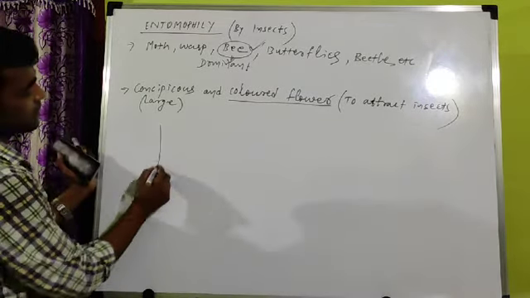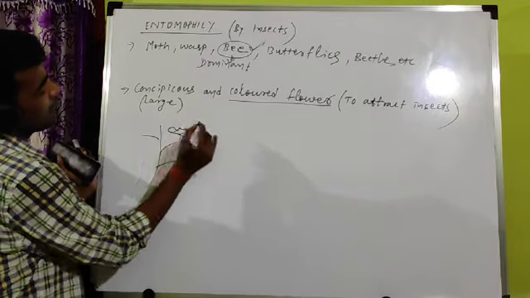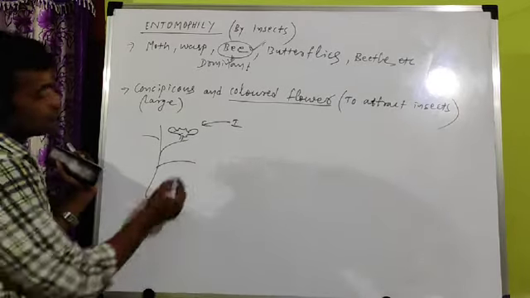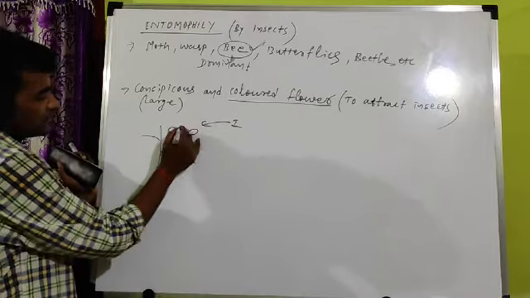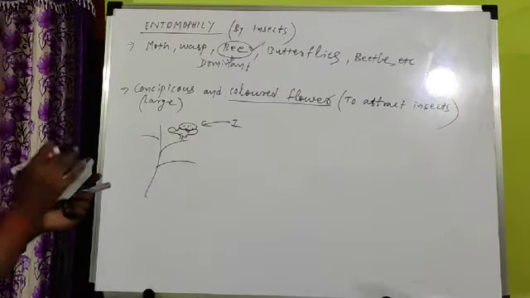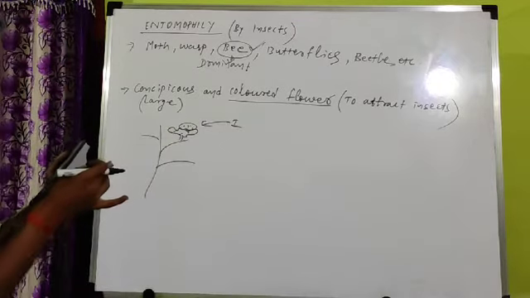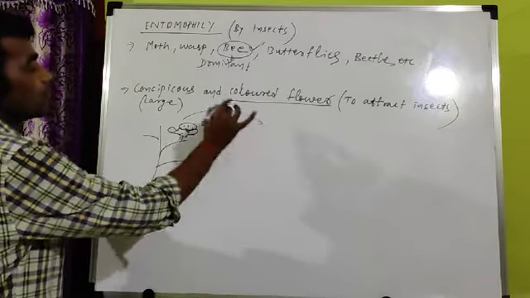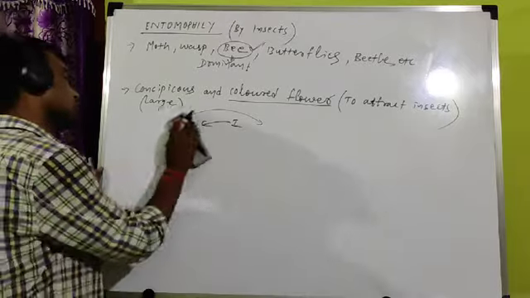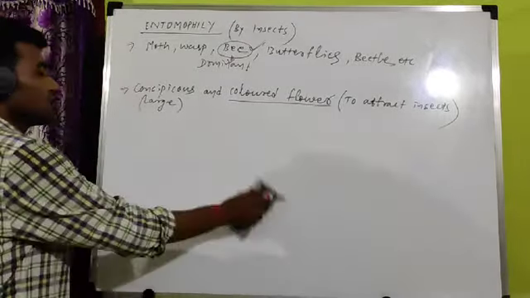When an insect gets attracted, its body comes in contact with the pollen grains. For example, this is a plant. If the flower is present here, the flower will attract the insect. The insects are attracted towards the color, and when an insect comes to the flower, its body touches the pollen grains. The pollen grains get attached to its body, and when the insect moves, the pollen grains are transferred from one flower to another. That's why conspicuous and colored flowers are important in insect pollination.